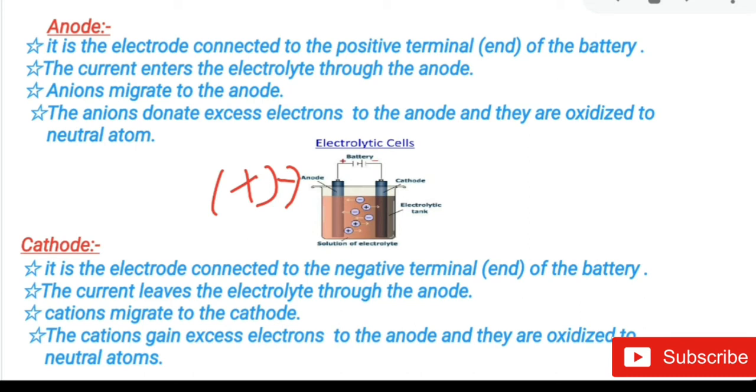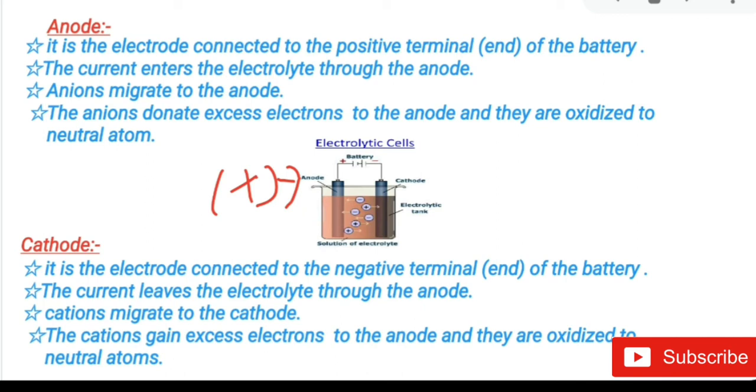The electrode connected to the negative terminal is definitely the cathode.